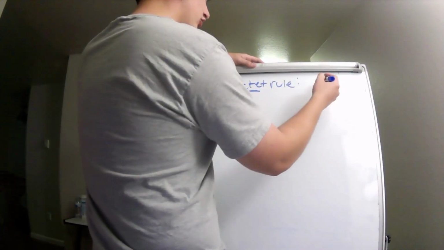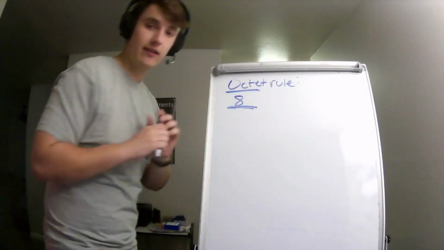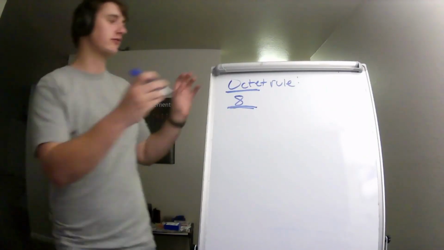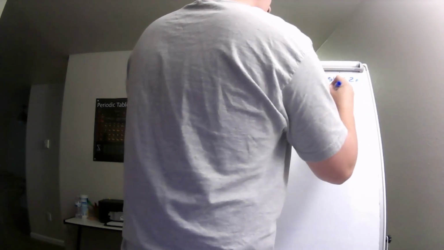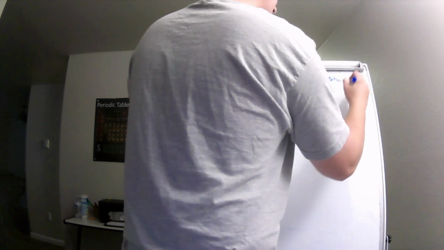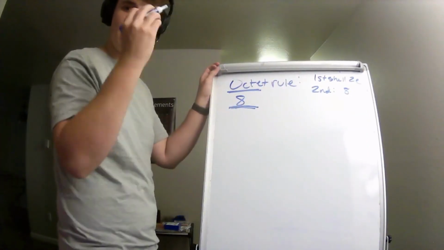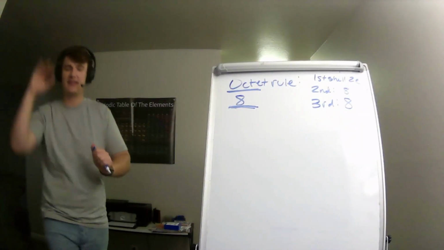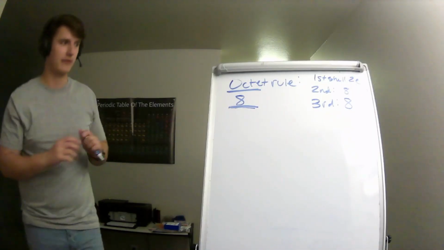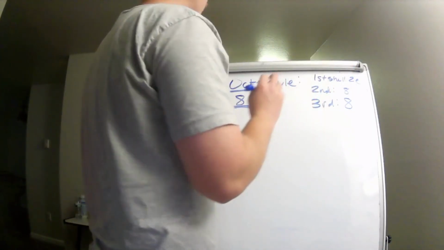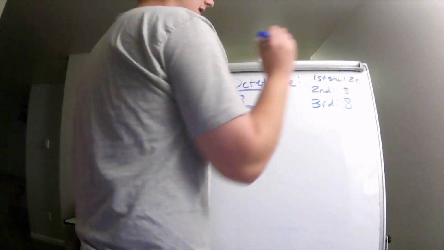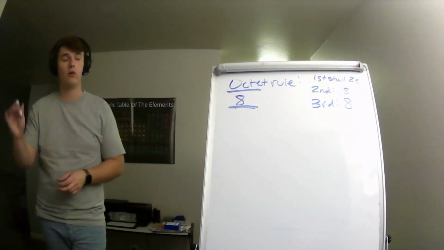And we know that our first shell holds how many? So like with hydrogen and helium, our first shell holds 2 electrons. Our second holds 8. Octet. They want 8 to be happy. Remember, we want full shells to be happy. And our third shell also holds 8. Okay? Like I said, when you get down lower, it gets a little weird. We're not going to talk about that. So our first shell holds 2 electrons, like hydrogen and helium. Our second shell holds 8, and our third shell also holds 8.